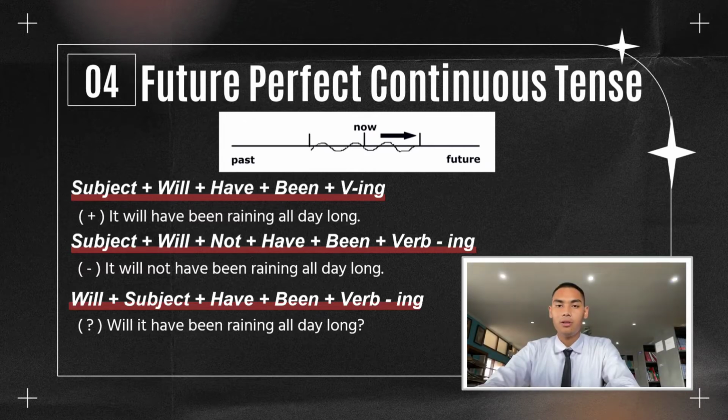The structure for the positive sentence is subject, will, have been, verb ing, and the example is it will have been raining all day long. And then the structure for the negative sentence is subject, will, not, have been, verb ing. The example is it will not have been raining all day long. And the last, the structure for interrogative sentence is will, subject, have been, verb ing. And the example is will it have been raining all day long?